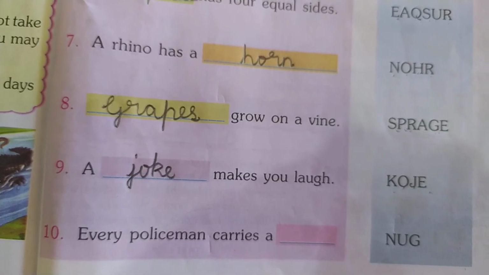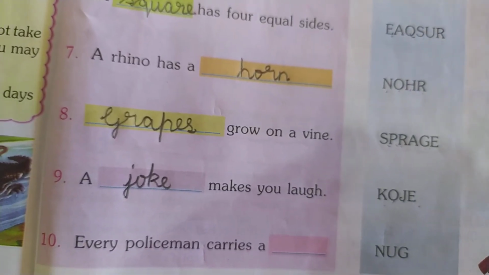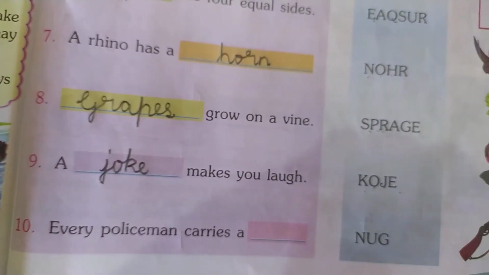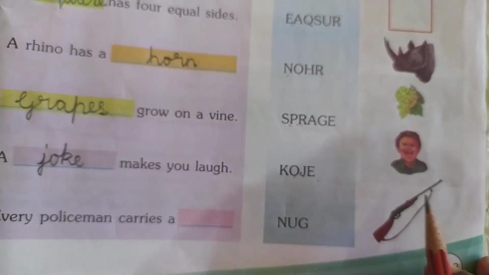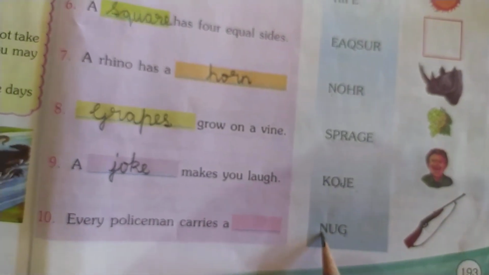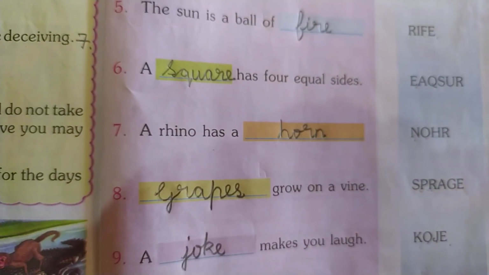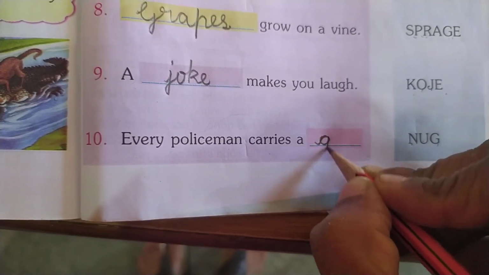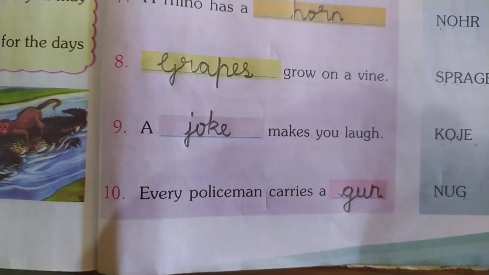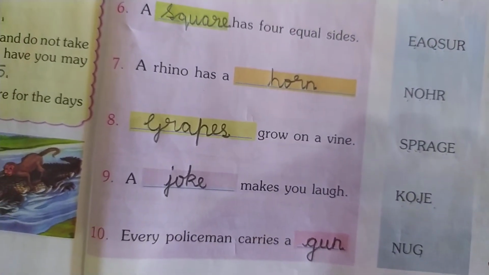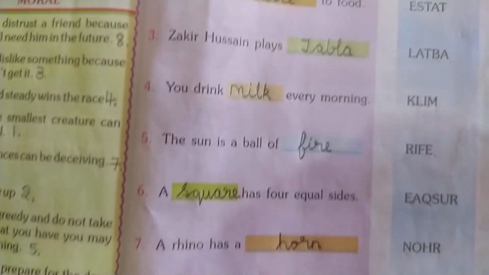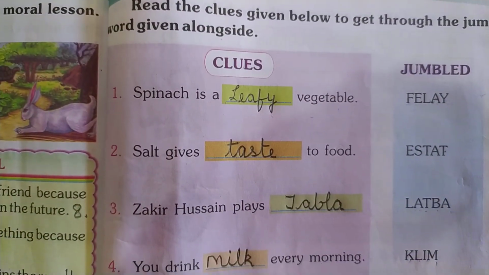Every policeman carries a dash. So what does the policeman carry? Yes, it's a gun, is it? G-U-N, gun. So write down G-U-N, gun. So every policeman carries a gun. Okay. So write down neatly, children, like this.